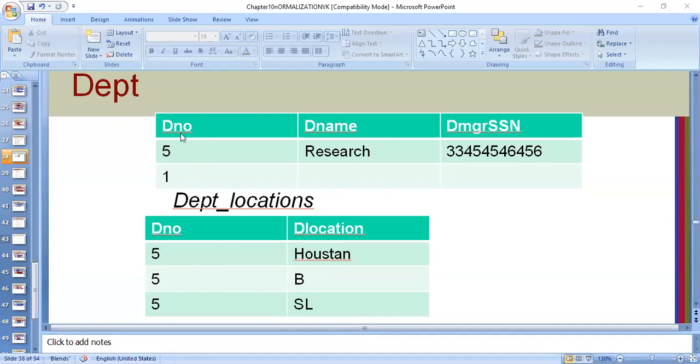But in our example, we have seen only one example, the department table which has a multi-valued attribute, and we have shown how that multi-valued attribute can be split into two tables, and this is how we have achieved the first normal form of my table by splitting it into two parts. Clear with that? Yes, clear, ma'am. Krishna? Yes, ma'am.